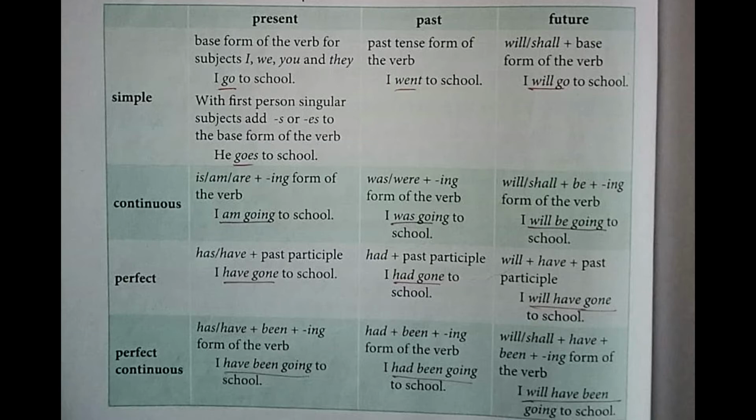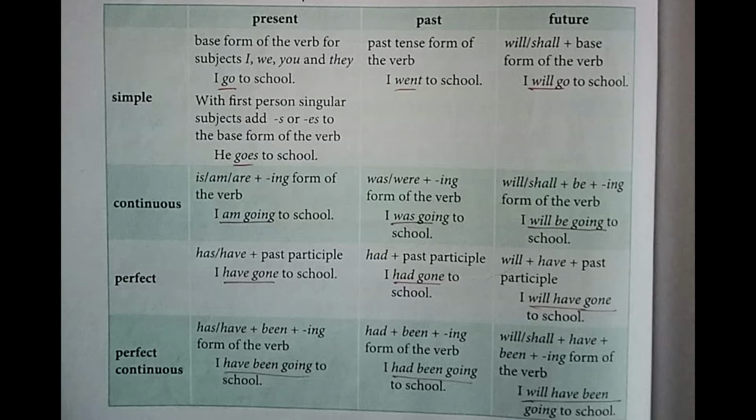Next one, future perfect continuous tense: will or shall plus have plus been plus ing form of the verb. For example, I will have been going to school, or I shall have been going to school.